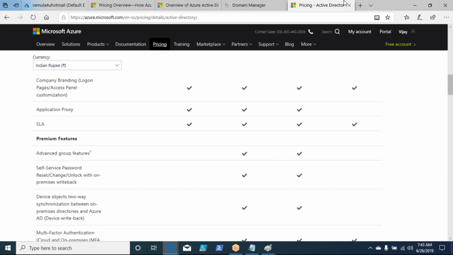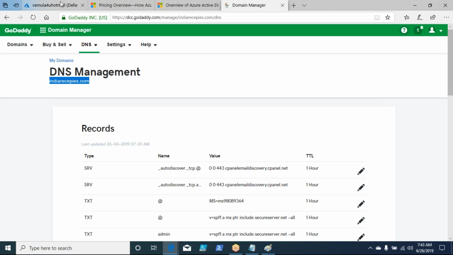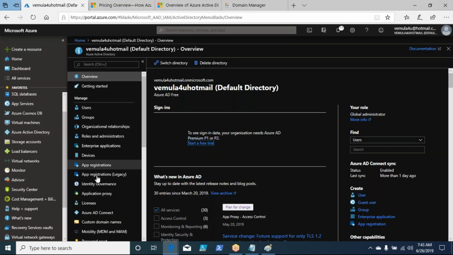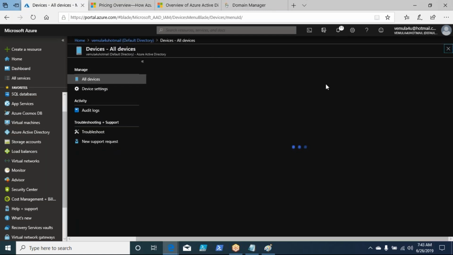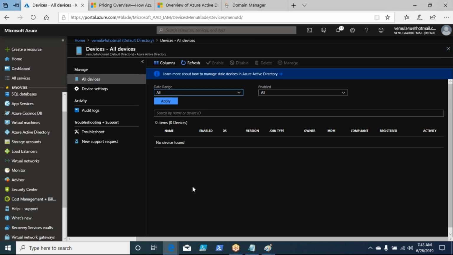Okay. Now, we understood the different types of custom domains, how do we create them, and other stuff. You can also add devices. If you see it, you can add a device to your Azure Active Directory. Now, what is the use of adding the device to Azure Active Directory? I can use my Azure Active Directory credentials to get into the device. If I enable single sign-on, the same user ID credentials I can use to get into any other application. Because there are no devices added, I see this as blank.